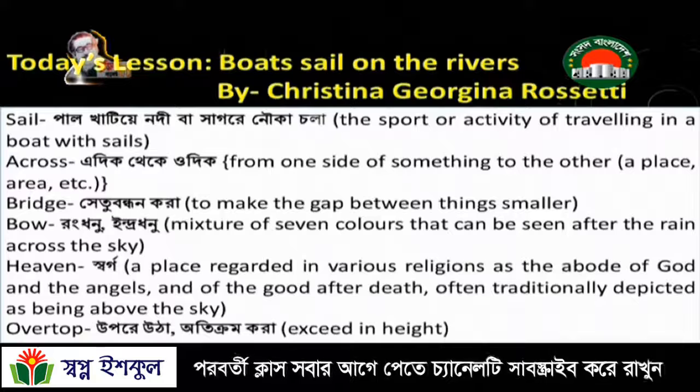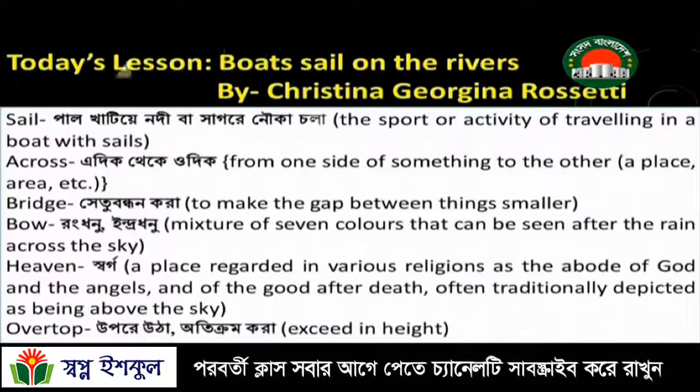Let us learn some words from this lesson. First, here you can see sail. The meaning is the sport or activity of traveling in a boat with sails. Then you can see across.